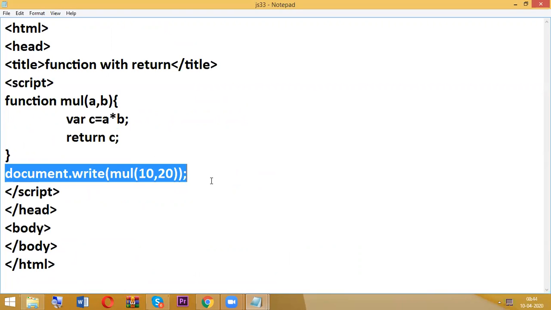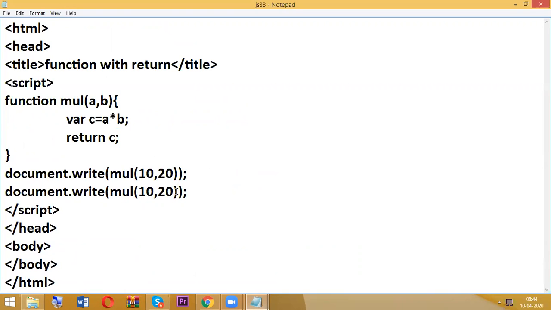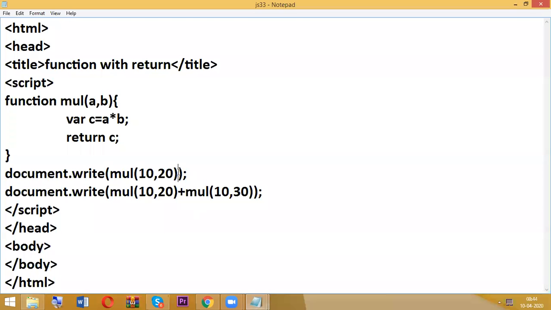Next I am going to write like this. MUL 10 comma 30. So what is the value here? C. C for 10 comma 20 is 200. For 10 comma 30, what is the return C value? 300. So we are adding 200 plus 300, nothing but 500. If you want to display in a new line, BR. So nothing else is there, everything is the same. Only the concept is here.